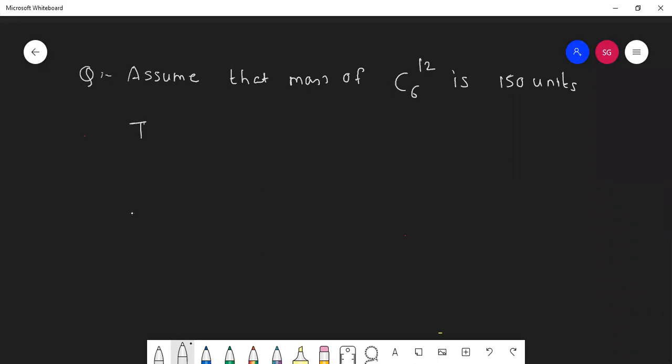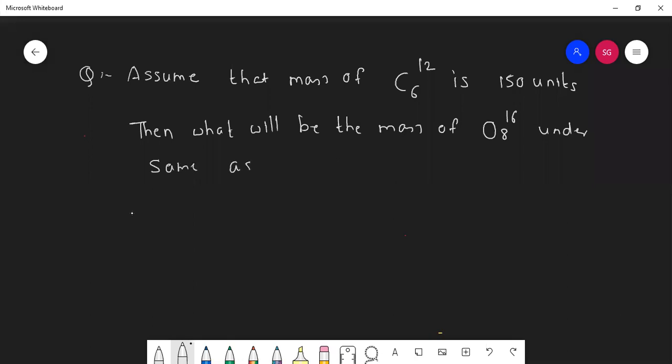Then what will be the mass of oxygen 8 16 under same assumption?